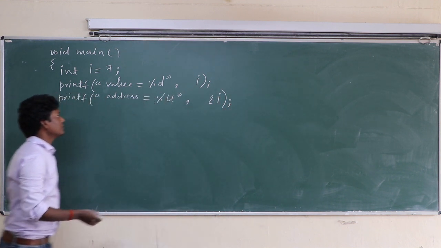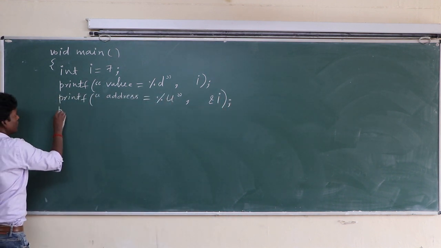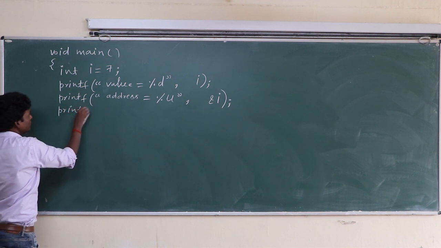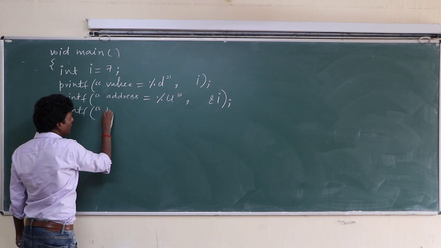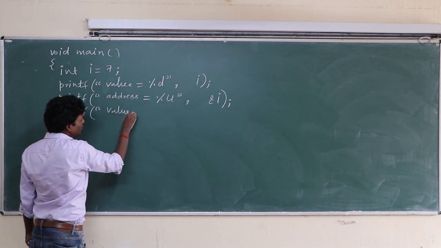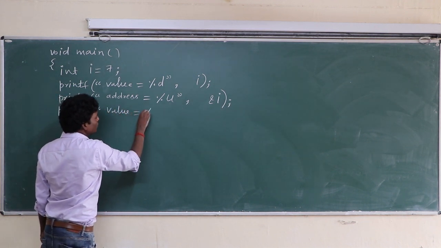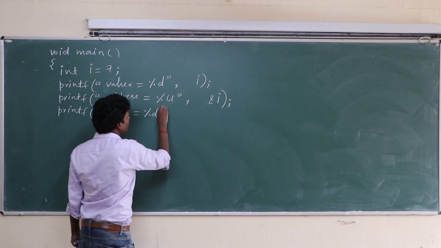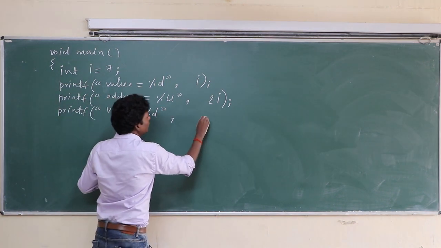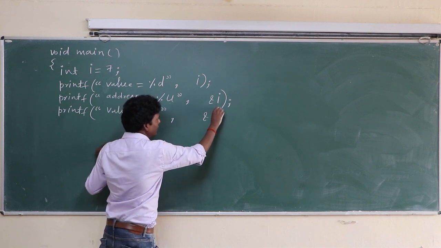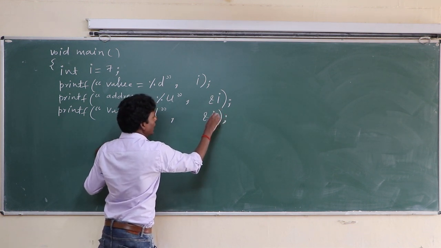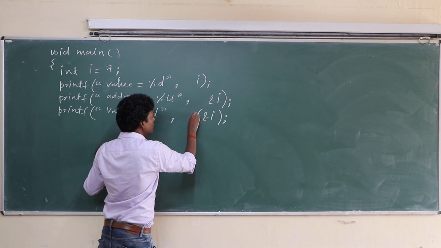Okay class, printf value equal to %d. This gives the address of I and apply the asterisk.